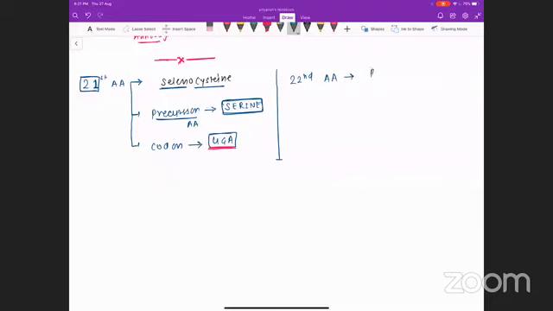The 22nd amino acid is pyrrolysine. There is no such precursor amino acid for pyrrolysine. It is made up of multiple different molecules. And the codon for pyrrolysine is